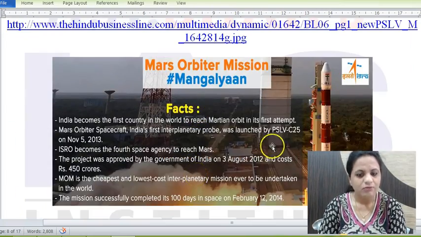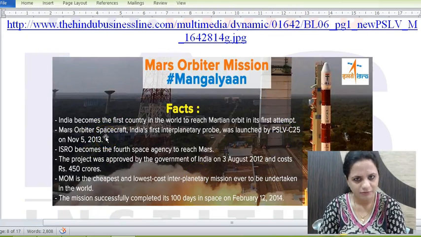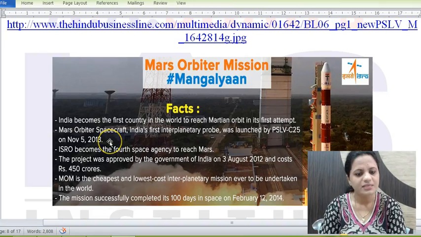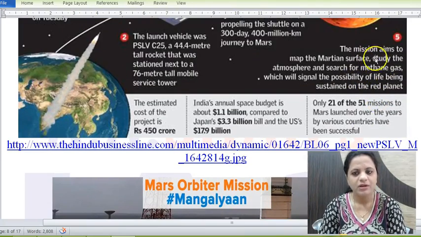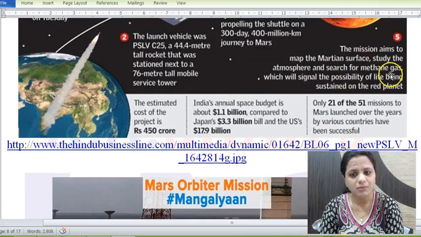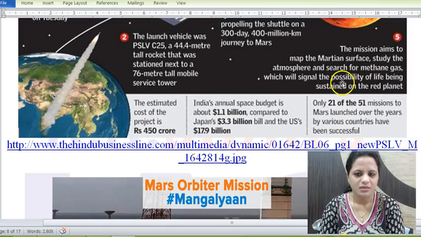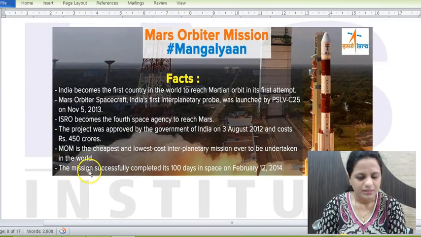You can see it was also launched on PSLV C-25 in 2013. So Chandrayaan 1 went on in 2008, this in 2013. So its purpose was to find out regarding Mars's surface. So what is the Martian atmosphere composed of, whether there is methane on the surface of Mars, and whether there is possibility of life on Mars. So this was the purpose. So it successfully completed its mission in 100 days in 2014.